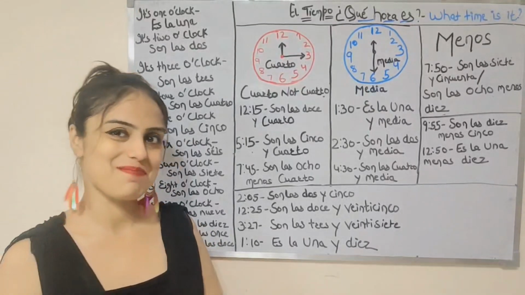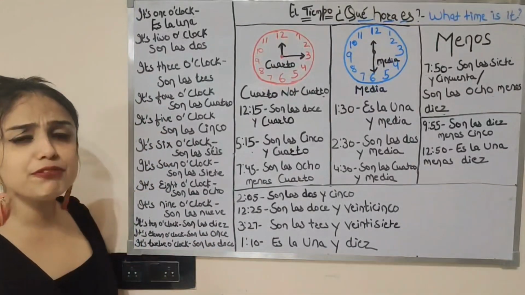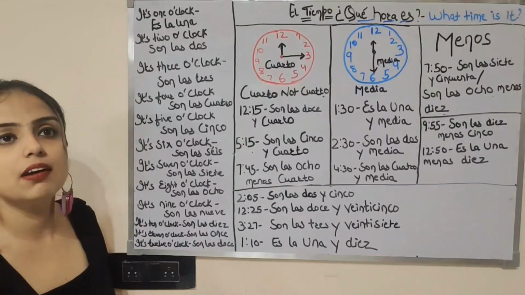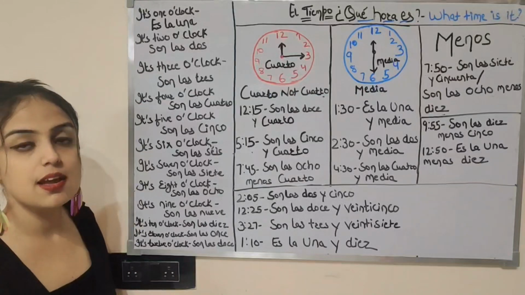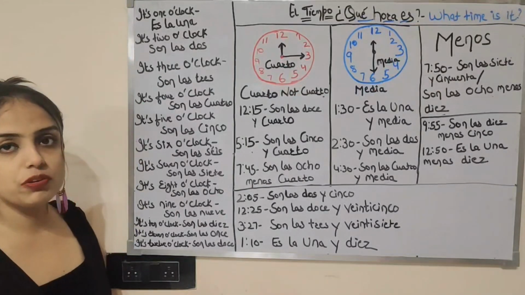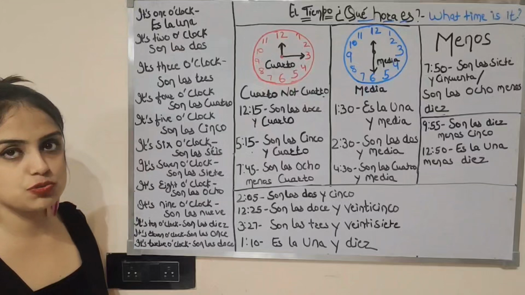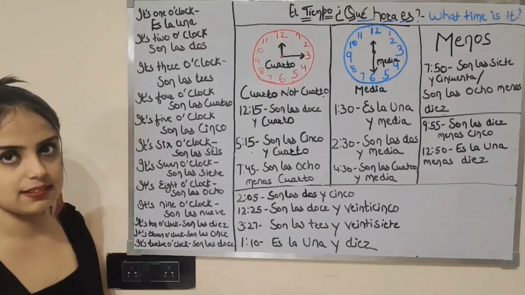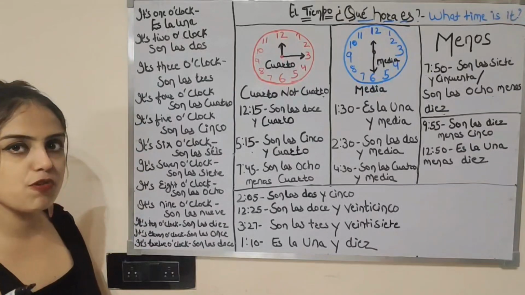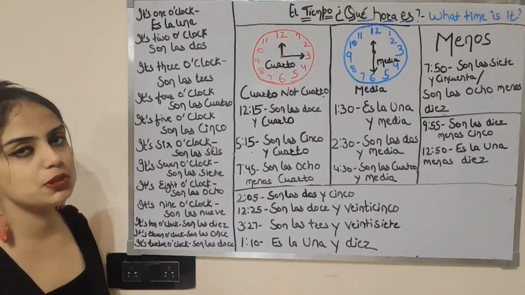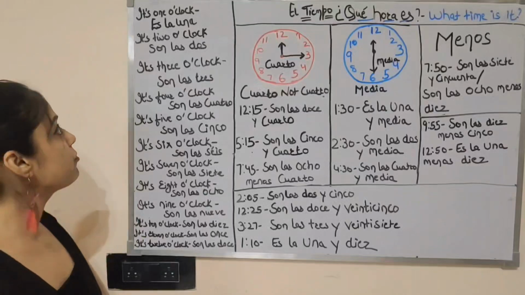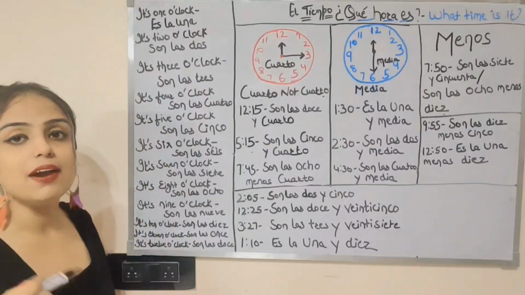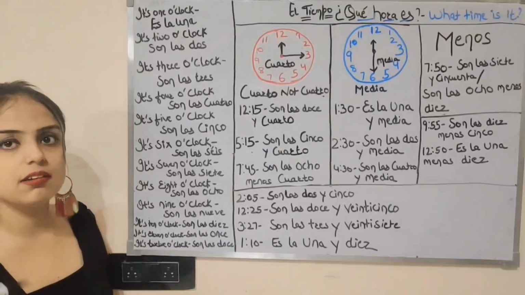Vale. Vamos a empezar. So first one is, if you have to say it's 1 o'clock in Spanish. So one difference between 1 and the rest of the hours. 1 is singular, so we will use the singular form of ser, and with the rest of the hours we will be using son, the plural form of ser. So if we have to say it's 1 o'clock, then we will say es la una, and for the rest of the hours we will say son.